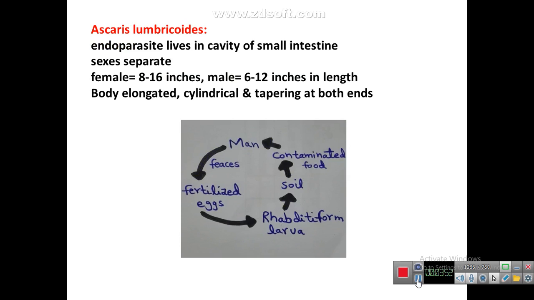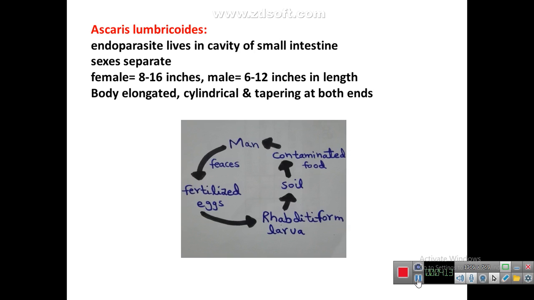The most common animal of this phylum is Ascaris lumbricoides. It is an endoparasite in the cavity of small intestine of human being. The body is elongated, cylindrical and tapering at both the ends. Sexes are separate. Female 8 to 16 inches long, while the male 6 to 12 inches in length.